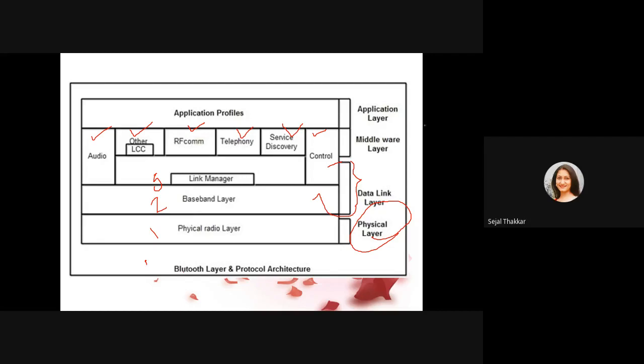The third one is middleware layer, and the main is application layer, which consists of application profiles. Middleware layer consists of, I told you, service discovery, control, telephony, RF com, logical link control, and audio. So this is the main figure for the Bluetooth layered and protocol architecture. We will see functionality of one by one layer. The first layer is